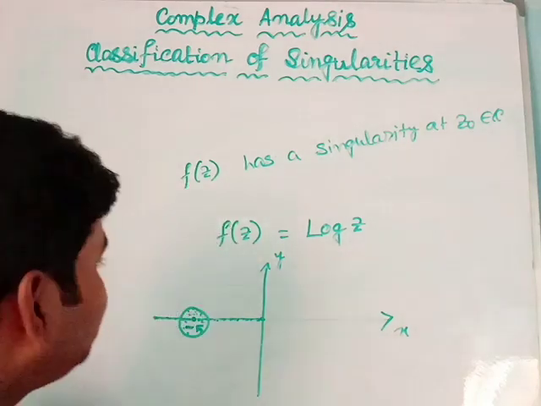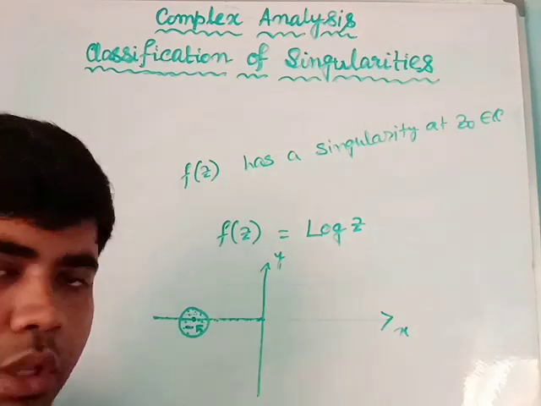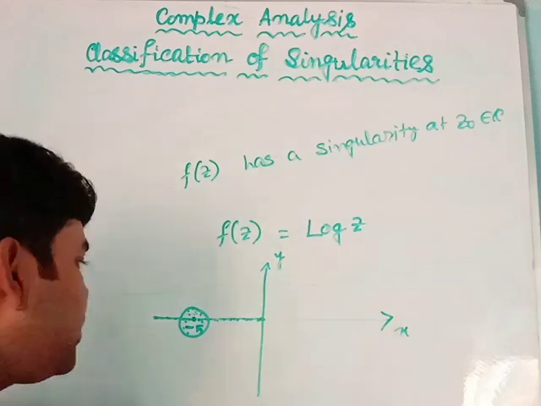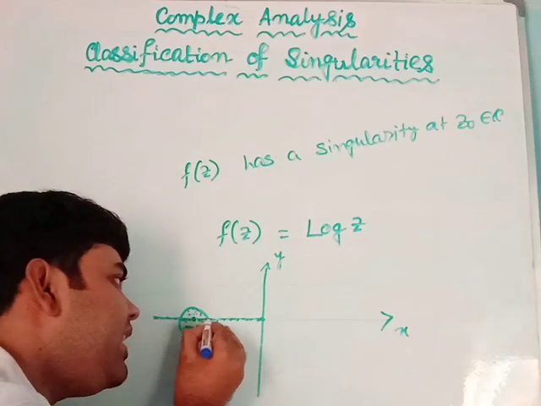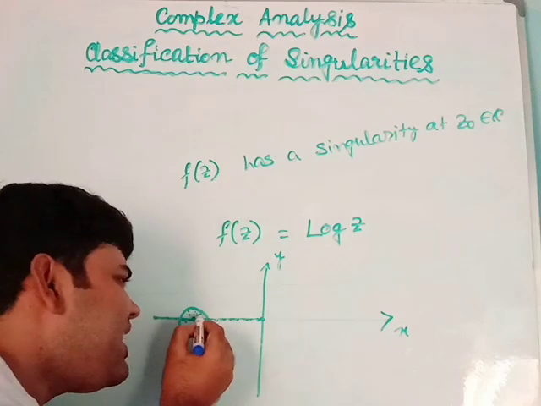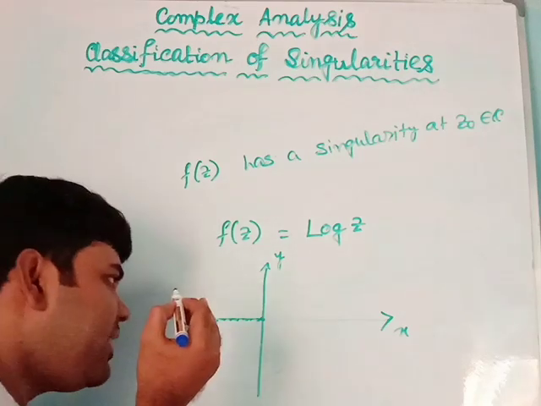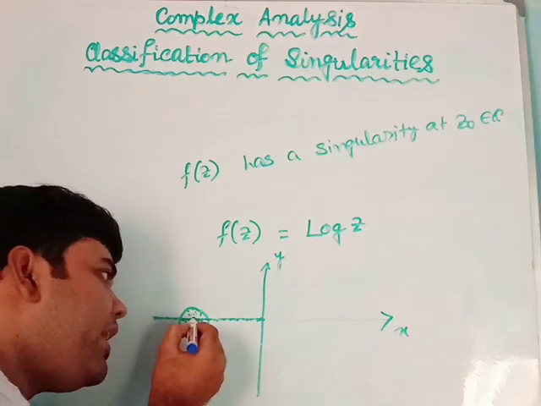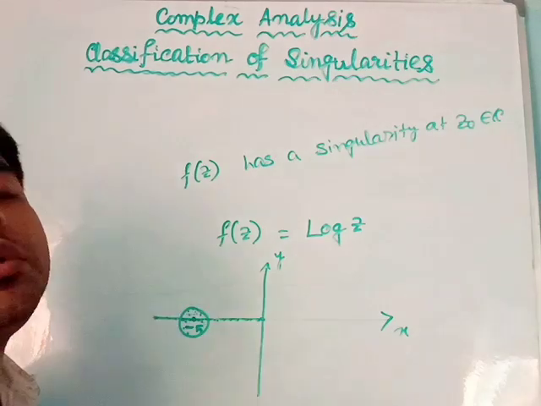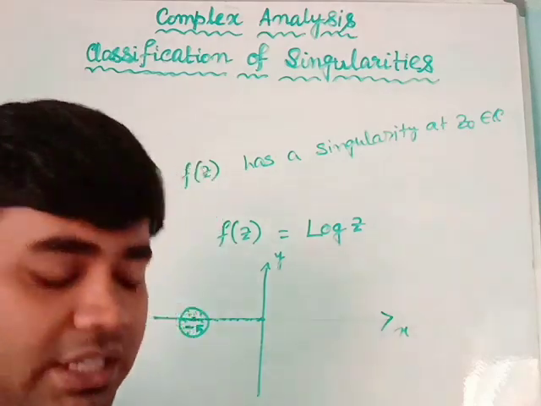Okay, so each and every point will be a non-isolated singularity, because there will be points on the negative real axis as well. All the negative real axis points will be singularities. So if I take the smallest neighborhood which will contain the point minus 5 as well as other points on the negative real axis, so that will be a non-isolated singularity.